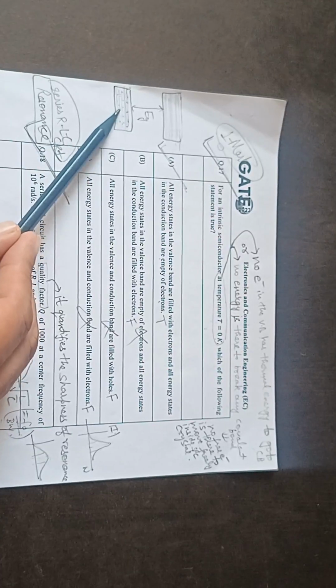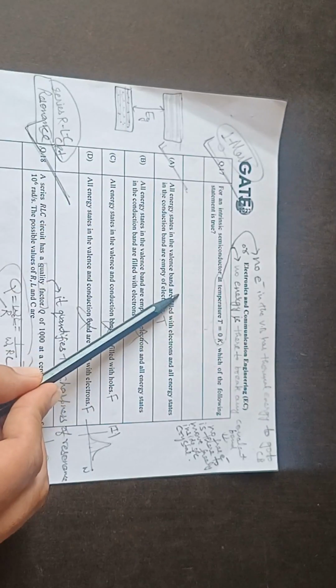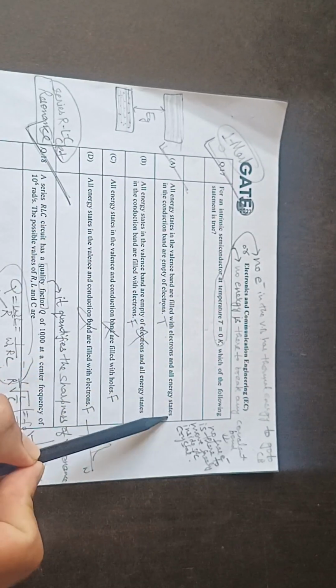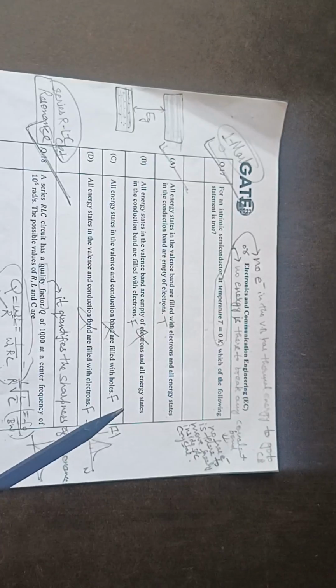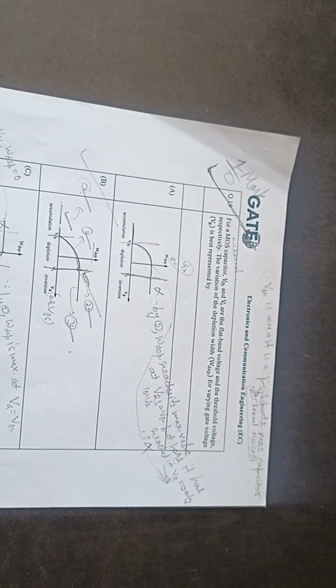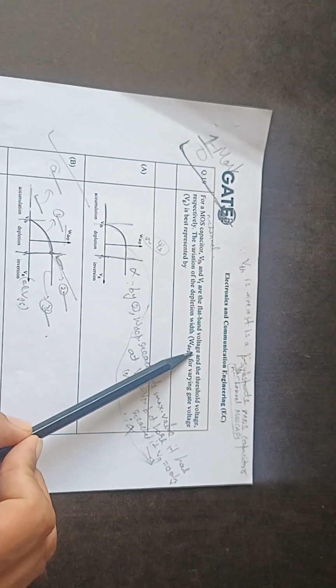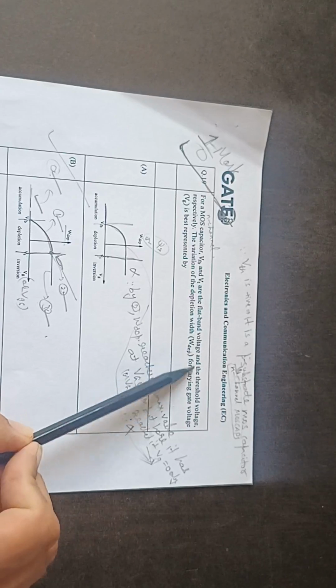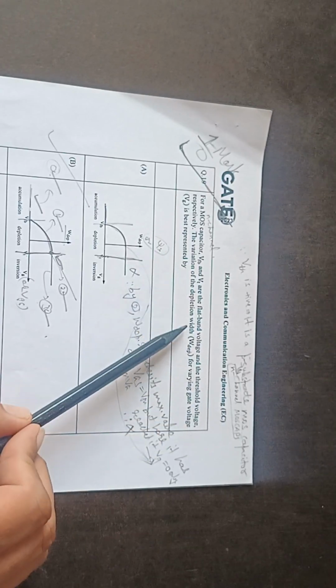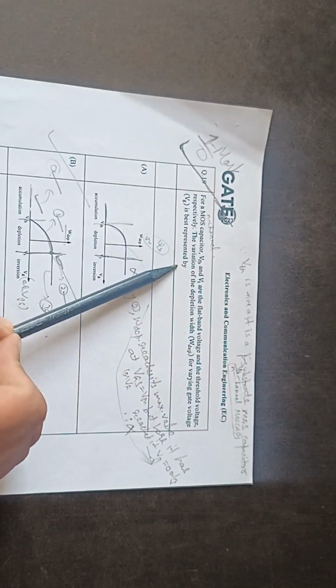All the electrons are only in the valence band and no electron can go into the conduction band. So A is correct. All energy states in valence band are filled with electrons. All energy states in conduction band are empty of electrons. Okay. Third is again a theoretical question on MOSFET. For a MOS capacitor, VFB and VT are the flat band voltage and threshold voltage respectively. The variation of depletion width for a varying gate voltage VG is best represented by.